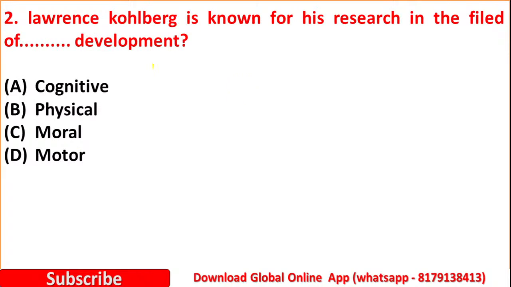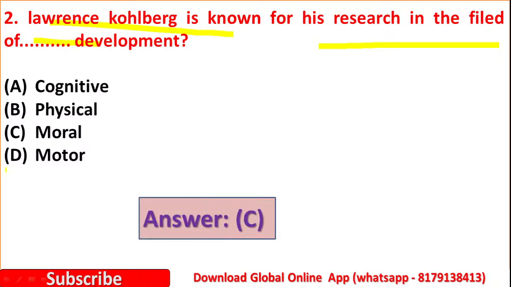Question number 2. Lawrence Kohlberg is known for his research in the field of dash development. Option A, cognitive development. Option B, physical development. Option C, moral development. Option D, motor development. Yes, here the right answer is option C, moral development.